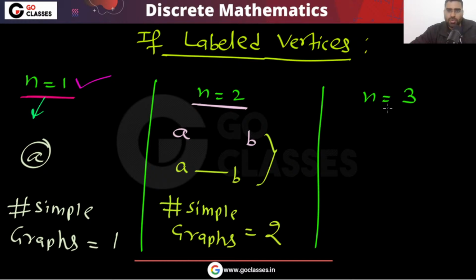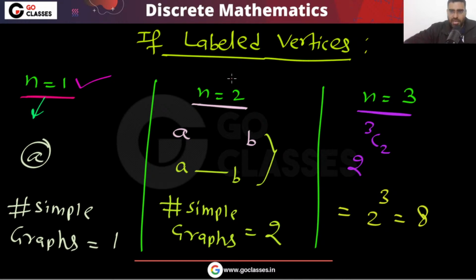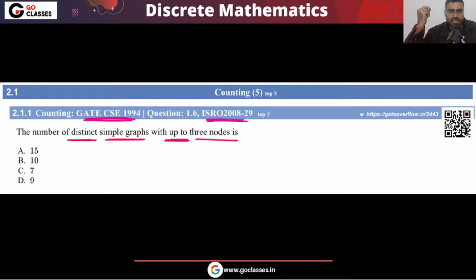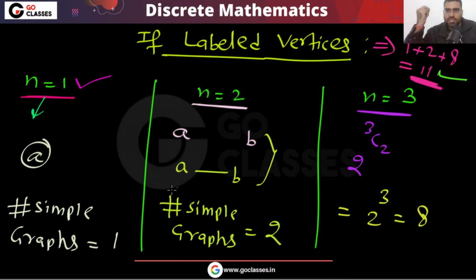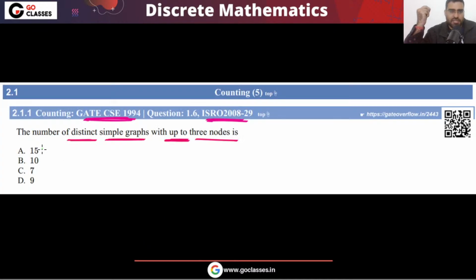Now you tell me, if n equal to 3, then the answer will be 2 power 3C2. That is going to be 2 power 3, that is going to be 8. So up to 3 nodes, how many graphs can you create if labeled vertices? The answer will be 1 plus 2 plus 8, and that will be 11. Is this given in the options? If I consider labeled vertices, this option is not given.